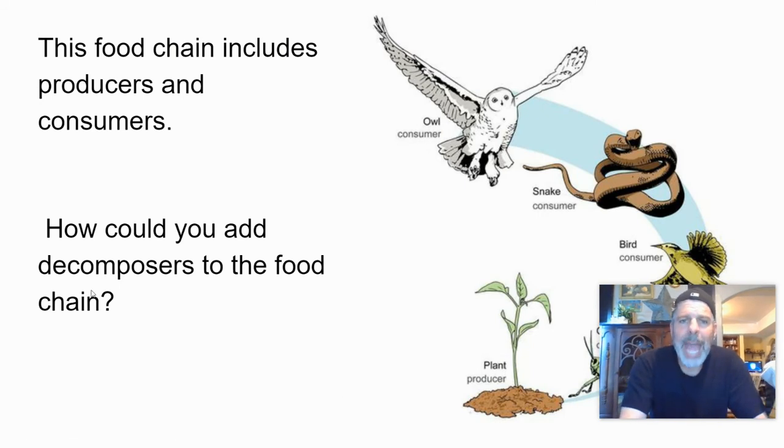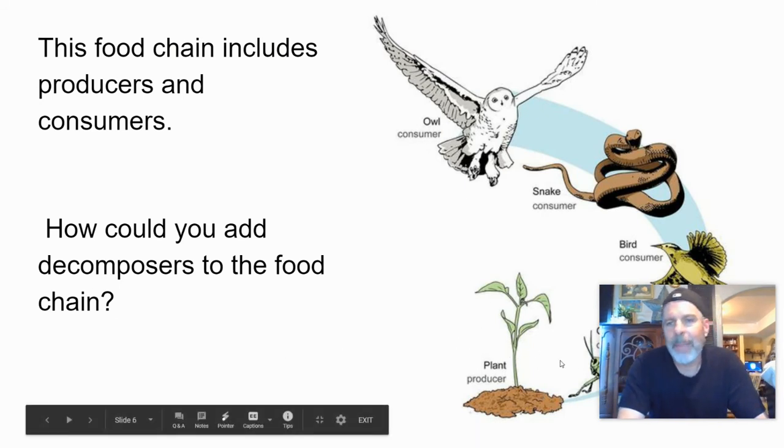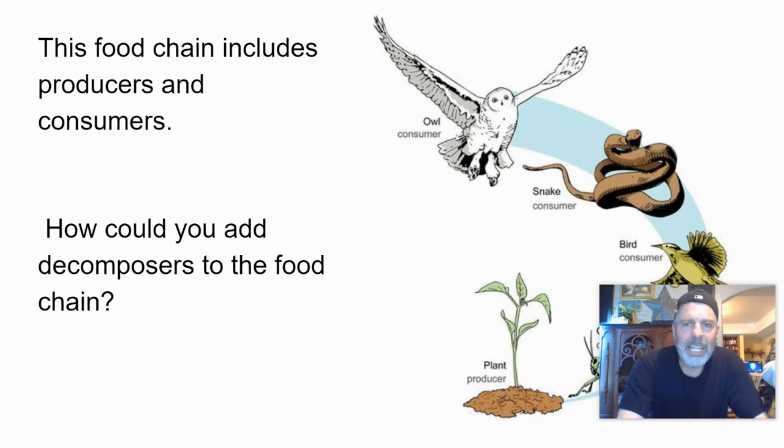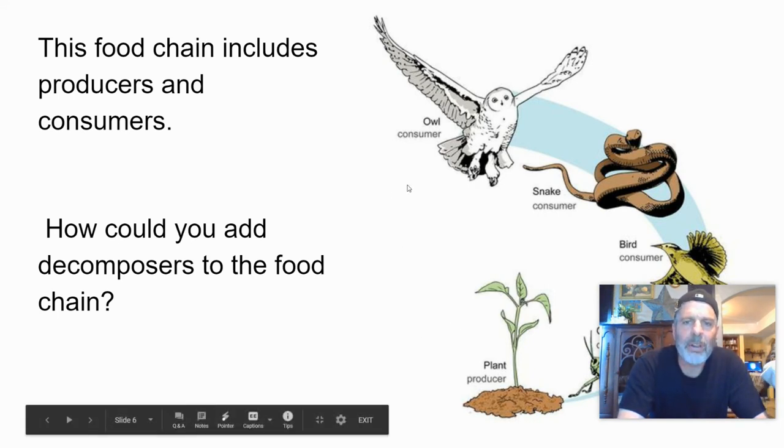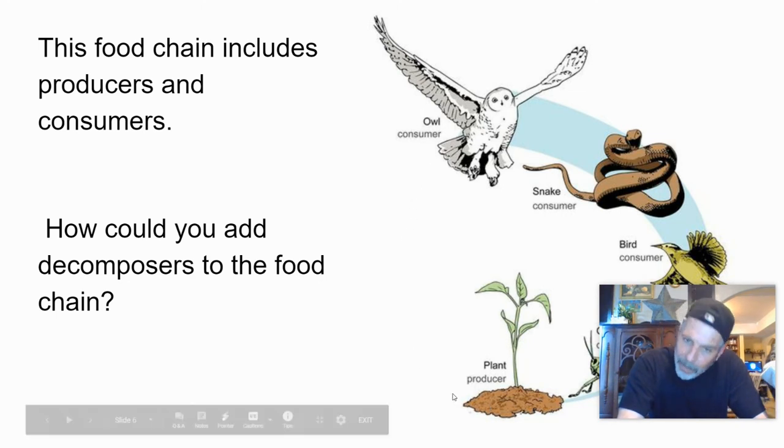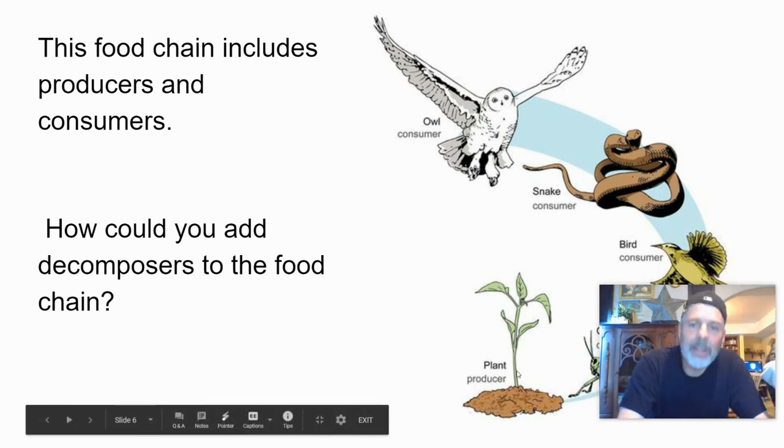And so what can we add to this food chain to make it more accurate? You would probably add the sunlight to show the original source of the energy, and then the decomposers, which are putting vital materials back in, not energy, but the matter back into the soil, which will aid in the nitrogen cycle.